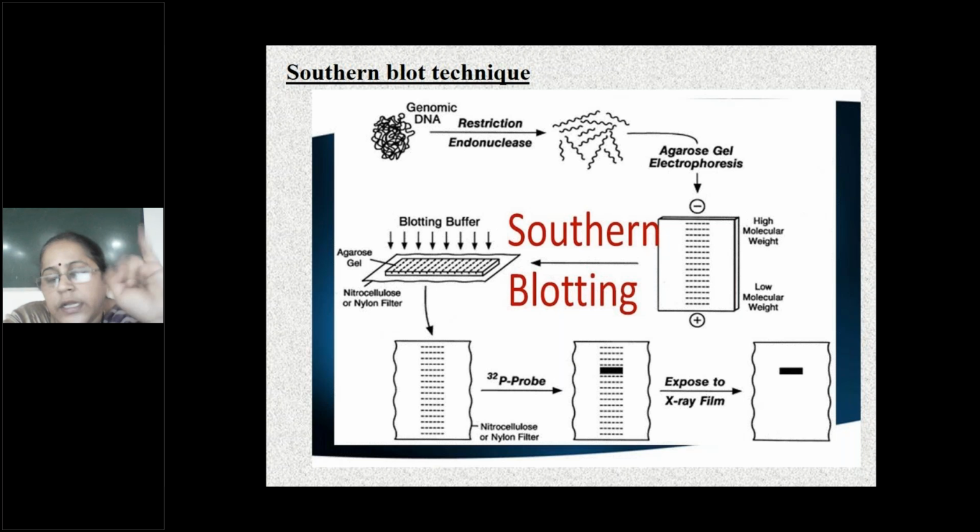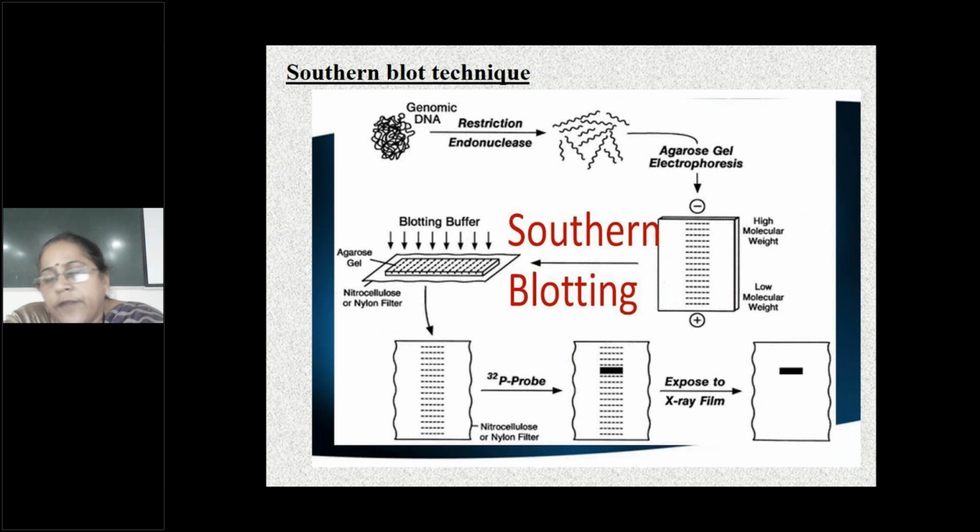Can you tell me some more genetic disorders? Duchenne muscular dystrophy. Very good. Some more. Hemophilia. Phenylketonuria, thalassemia, cystic fibrosis. So these are all the genetic disorders.